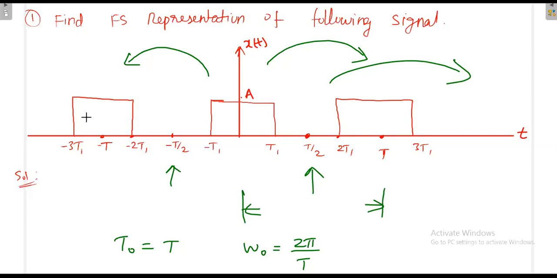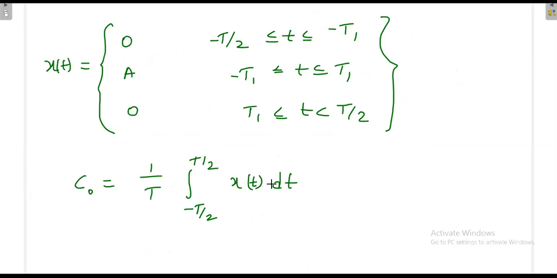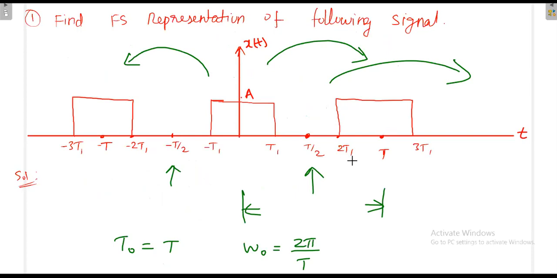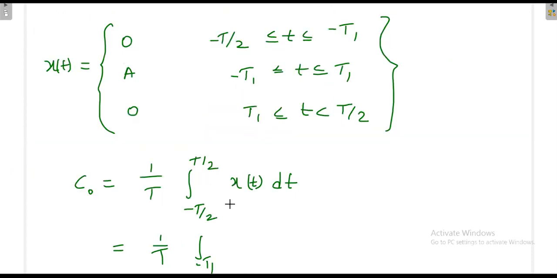That average value is positive because the pulses are defined only with the positive values. So if we take the average, it will be a positive value, not 0. Again, C naught we can calculate with the help of this formula, that is 1 by T. This limit consists of 3 sublimits, between minus T by 2 to plus T by 2. This is one limit, second and third. Then we can calculate the limits separately.